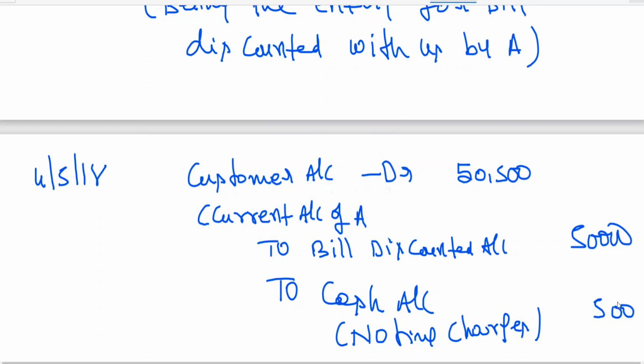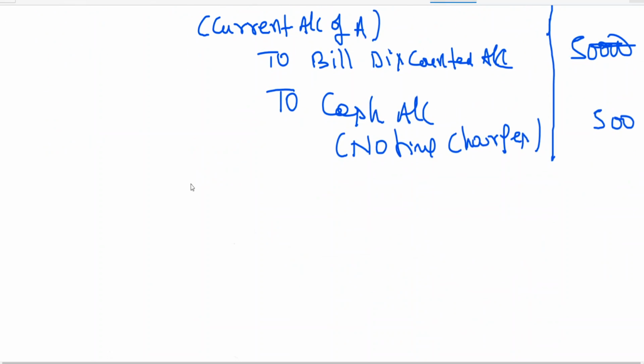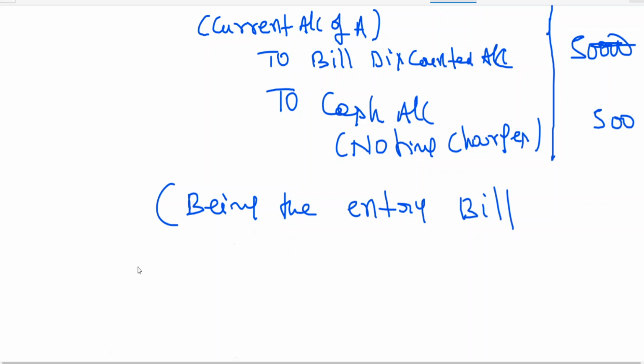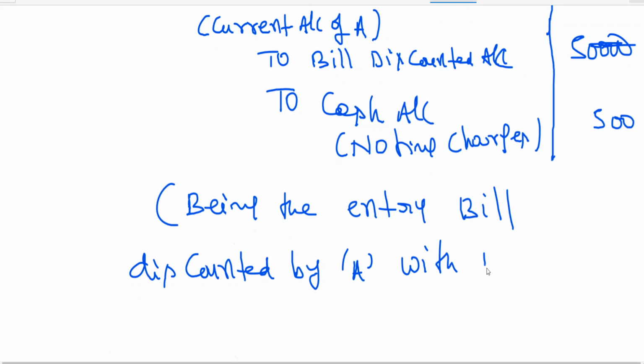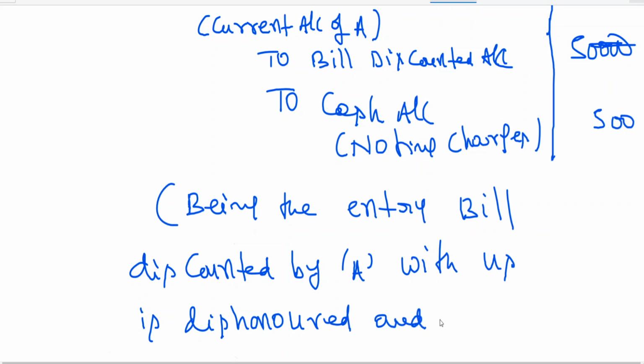So no need to worry about, sir, so many entries are there. No need to panic. Slowly when you practice, it will be easy. Customer account debit, that is current account of A, to bill discounted account, to cash account noting charges, being the entry for bill discounted by A with us is dishonored and noting charges paid.